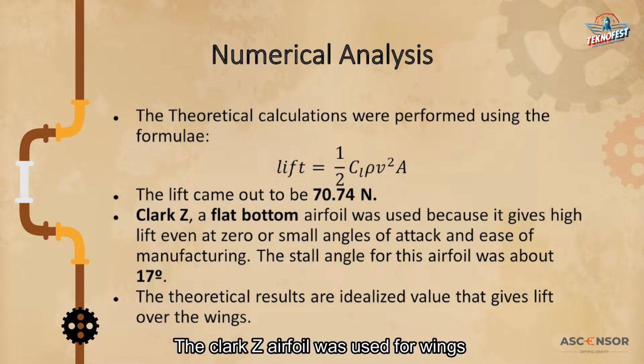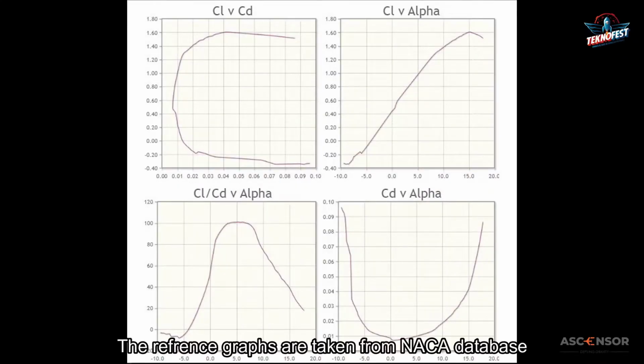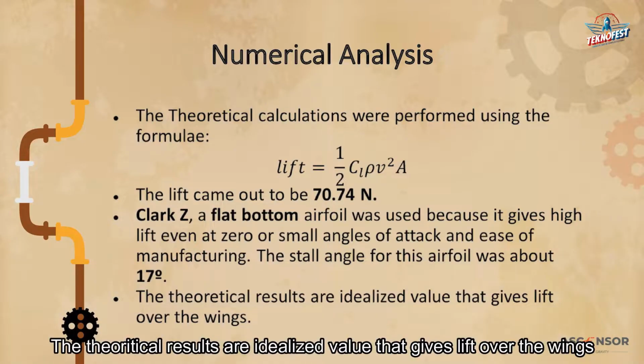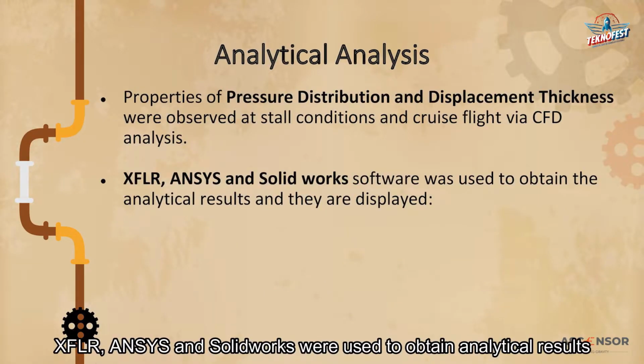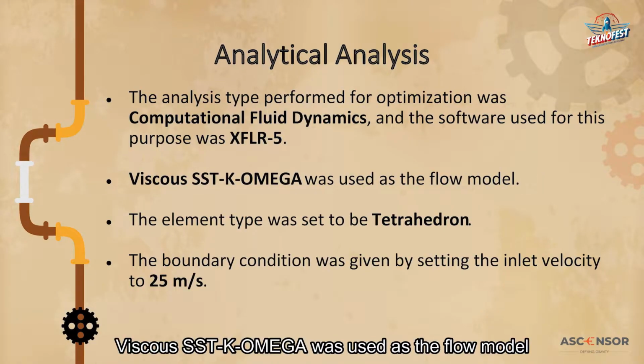The Clark Z airfoil was used for wing. The reference graphs are taken from NACA database. The theoretical results are idealized values that give lift over the wings. XFLR, ANSYS and SolidWorks software were used to obtain analytical results, and they are displayed. Viscous SST k-omega was used as the flow model.